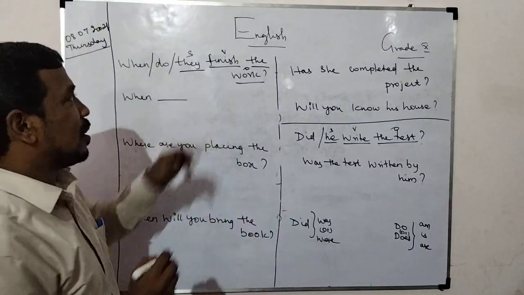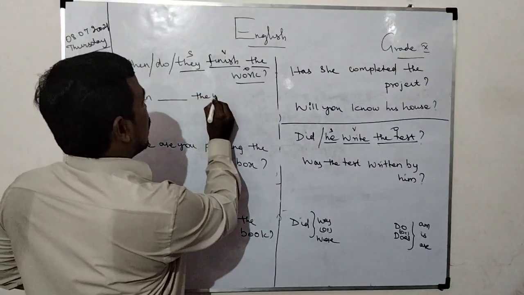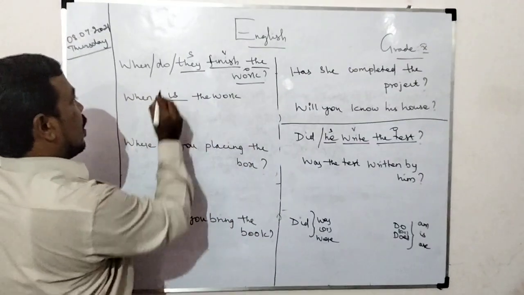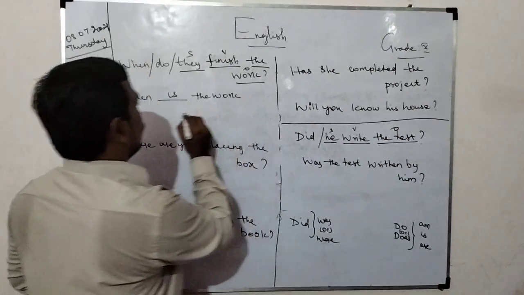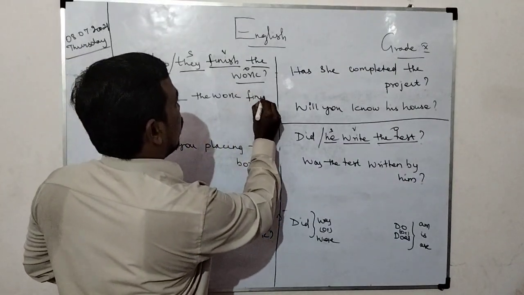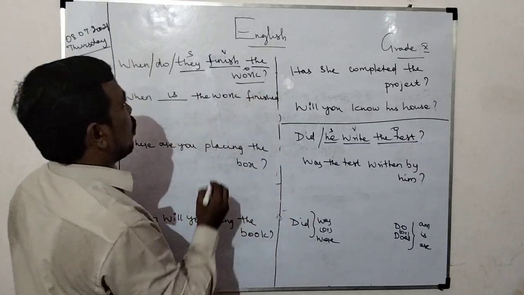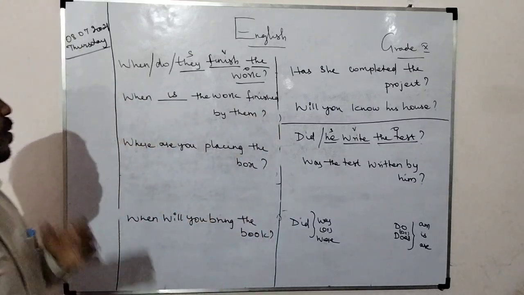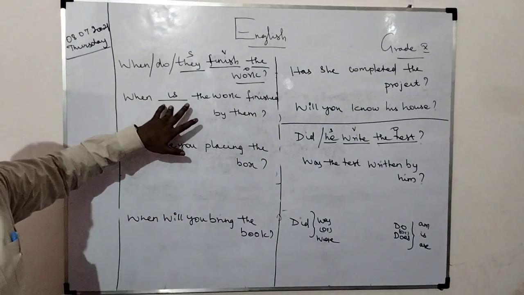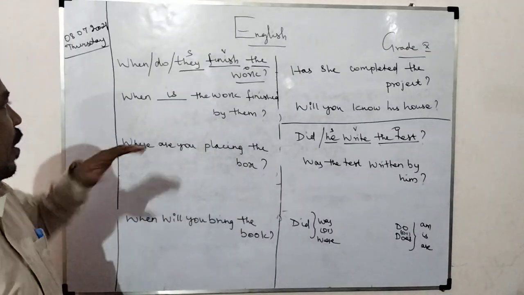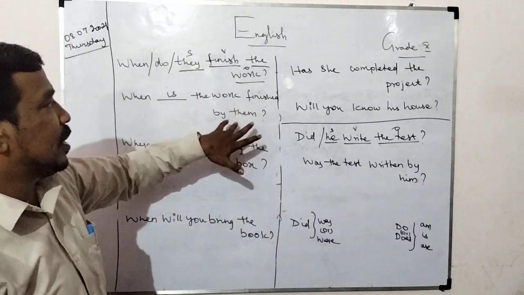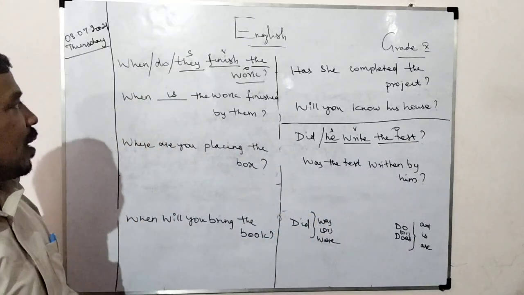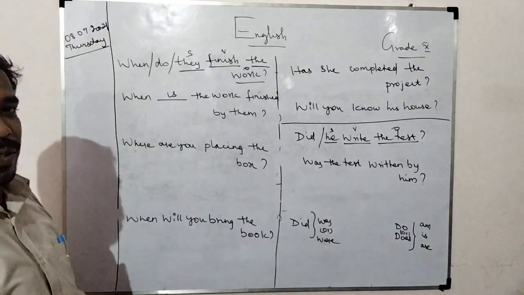You know very well, in the place of do we should use am, is, or are, according to the subject. The work is third person singular. So we are using, when is the work finished by them. Have you understood? What is very important is identifying this helping verb. When is the work finished by him, because in the place of do we should use am, is, are.